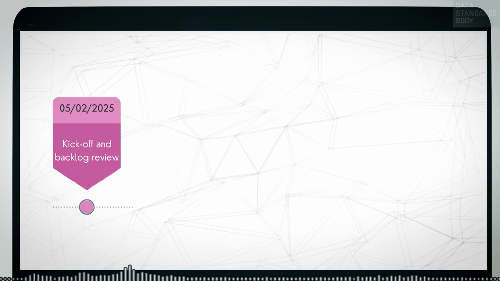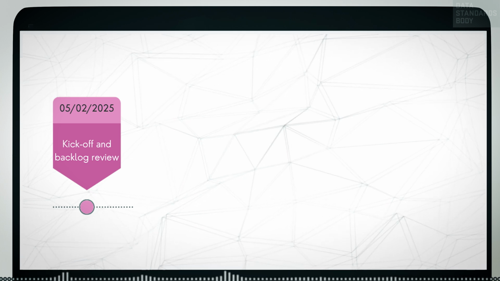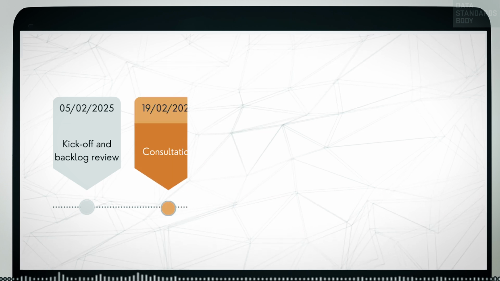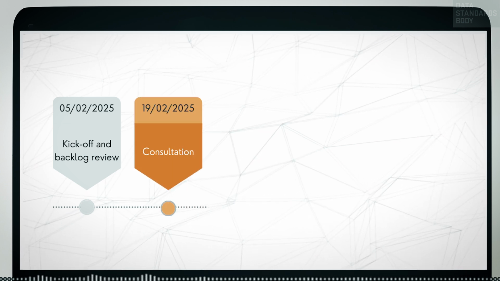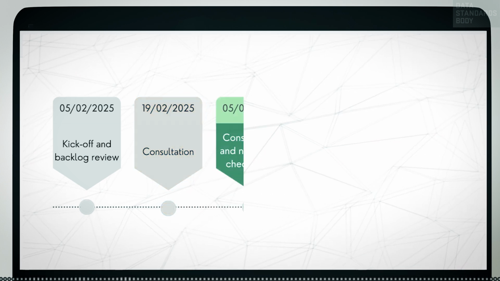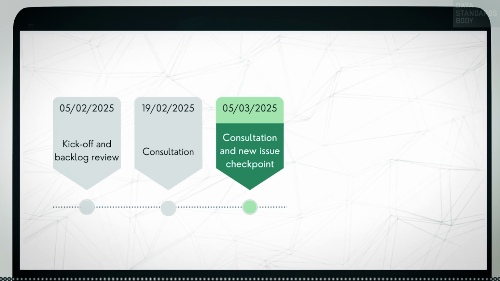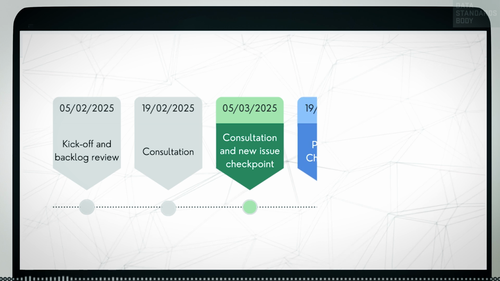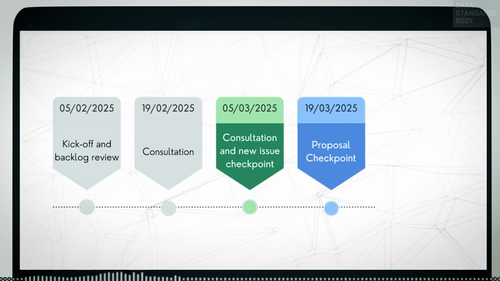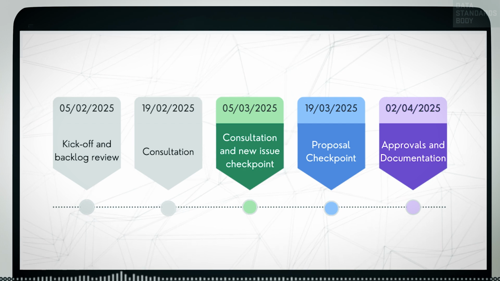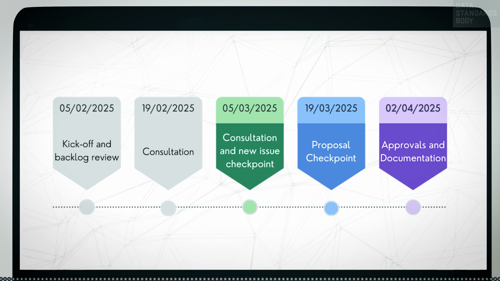At the time of writing, the Maintenance Iteration 22 schedule is: 5th February 2025, kickoff and backlog review completed. 19th February 2025, consultation completed. 5th March 2025, consultation and new issue checkpoint. 19th March 2025, proposal checkpoint. 2nd April 2025, approvals and documentation.